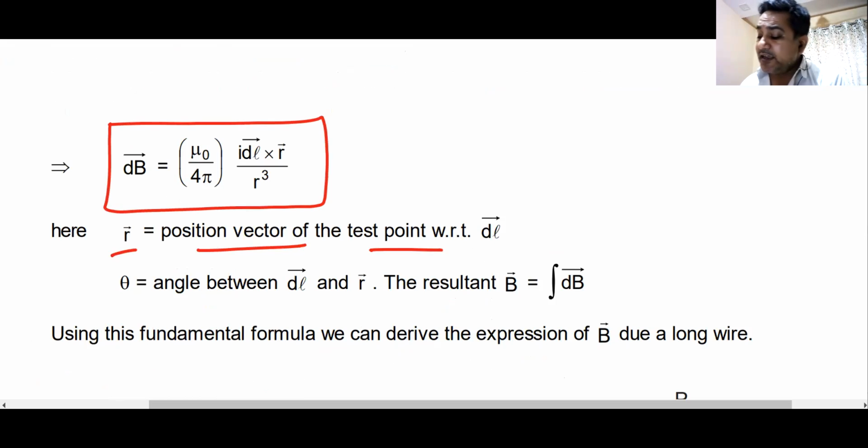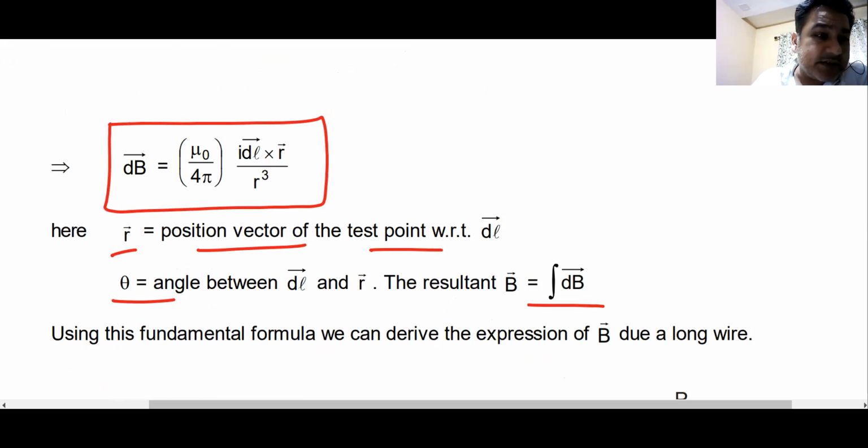To find the entire magnetic field for the entire wire, you will have to integrate these small fields. Remember, whenever you are integrating fields, electric fields or magnetic field, always think about the direction. Always keep the direction in your mind. You miss that direction part, you will always suffer and your answers will always be wrong.